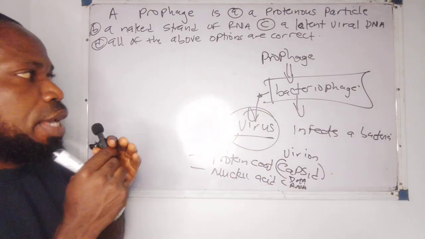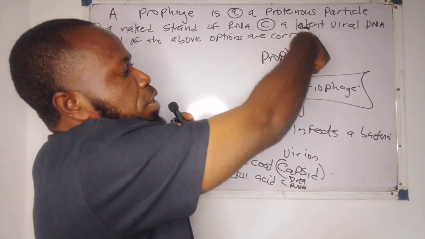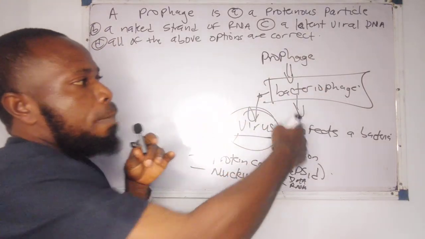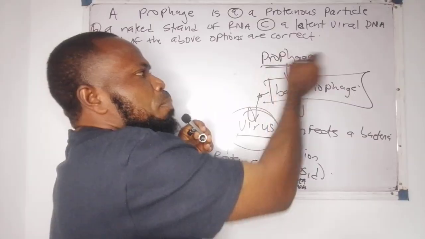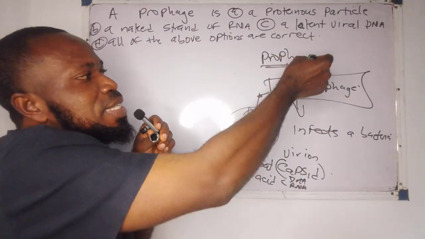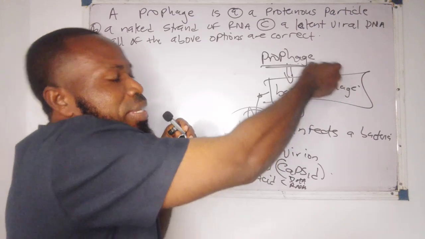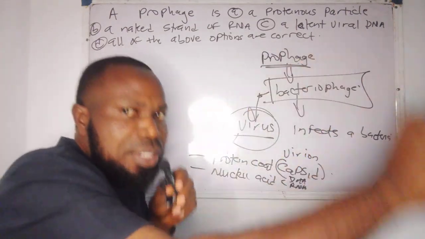Let's come back to this guy now. Since we said a prophage is linked to a bacteriophage, and we already know what a bacteriophage is, let's now go proper. What then is a prophage? A prophage is the DNA of a bacteriophage that affects the chromosome of a bacteria.